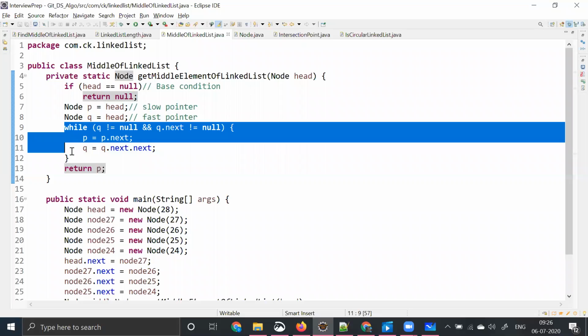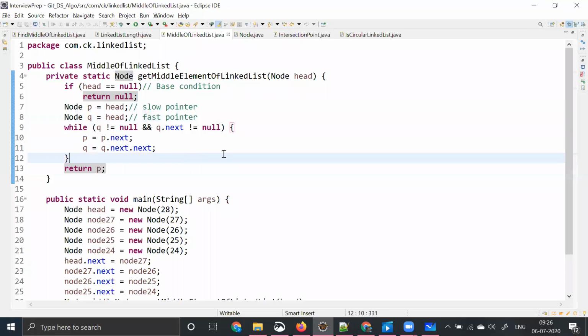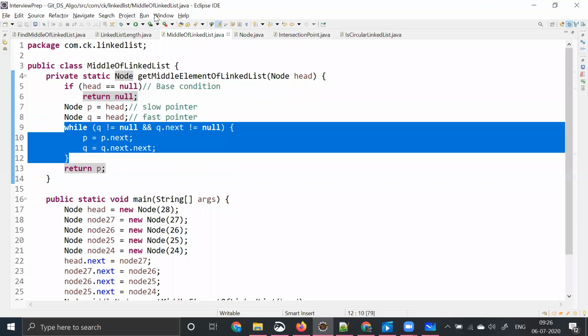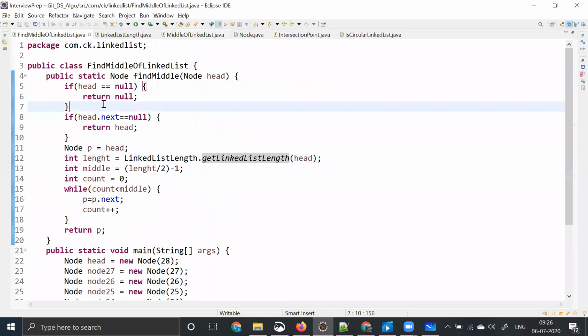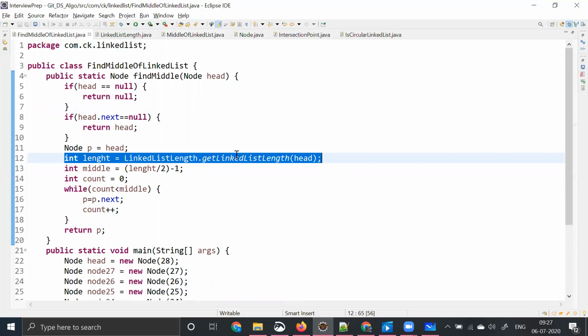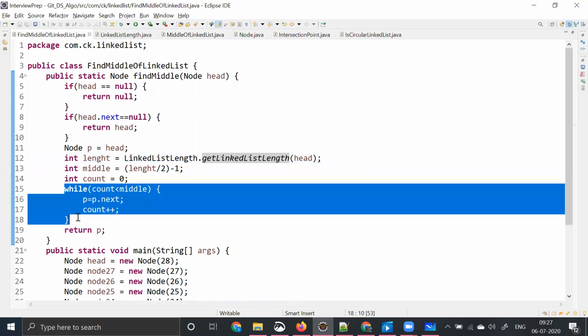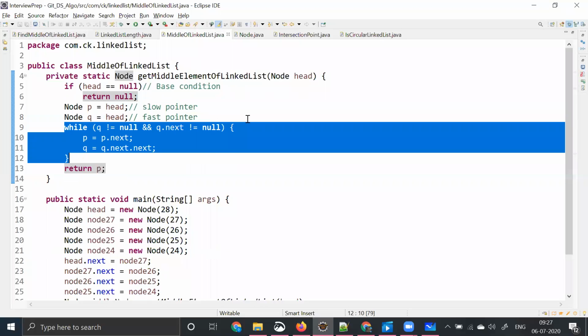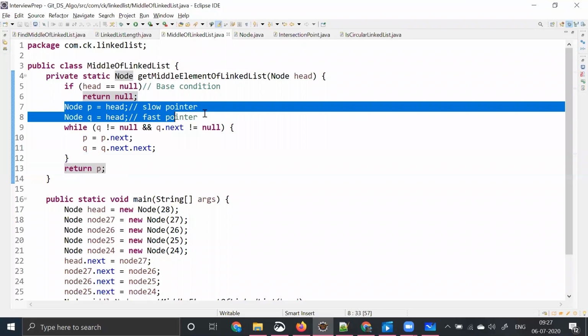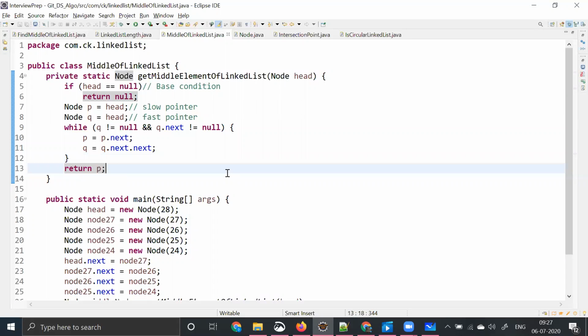Here I'm writing this while loop. We'll be dry running this code and I'll show you what exactly it is. But here I'm writing a single loop. There are no 2 loops. Initially we had 2 loops: this is one loop if we go inside this method, and this is one more loop here. But in the second approach, I have only one loop. And by using slow and fast pointers, I'm trying to find the middle element of the linked list.